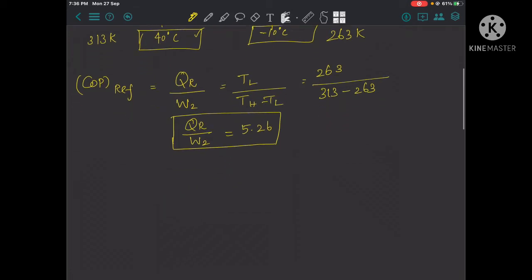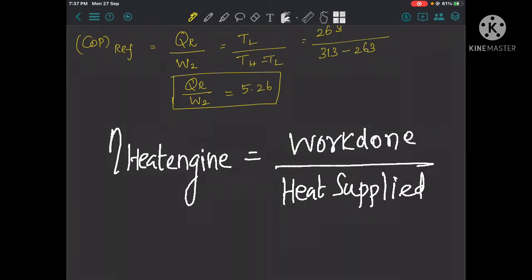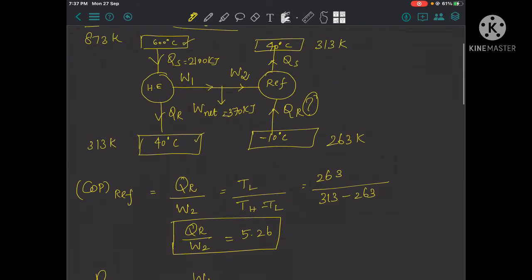Now we move on to the calculation of the efficiency of the heat engine. Here the efficiency is nothing but work done divided by heat supplied. So for the heat engine it is W1, and the heat supplied is Q1.